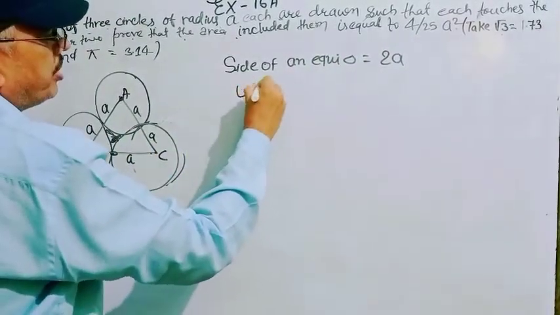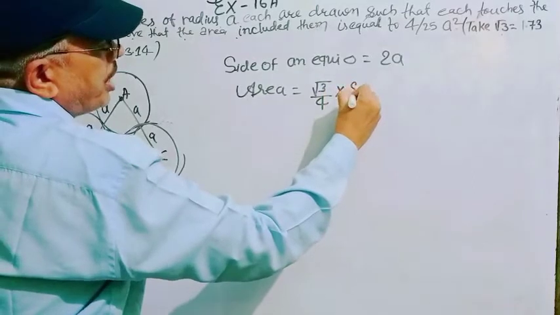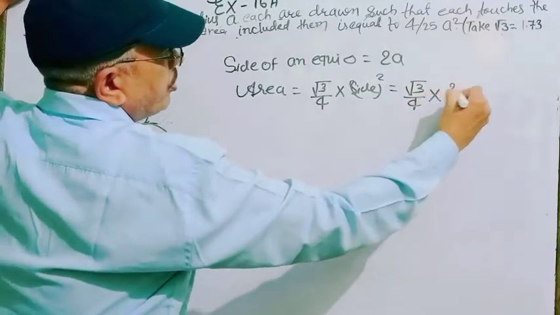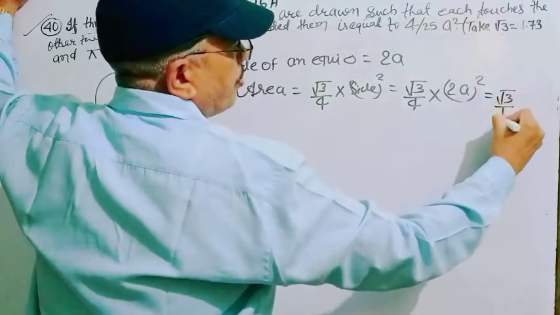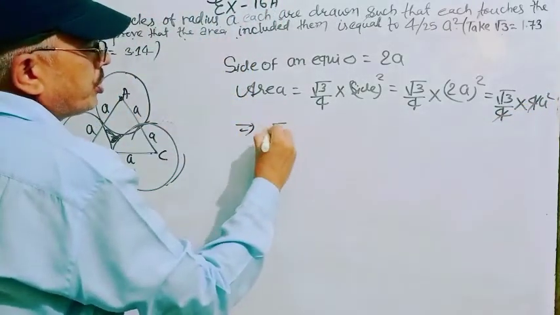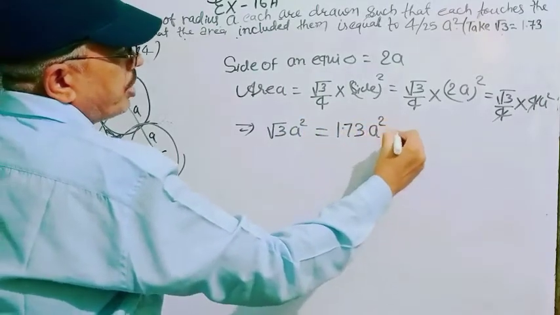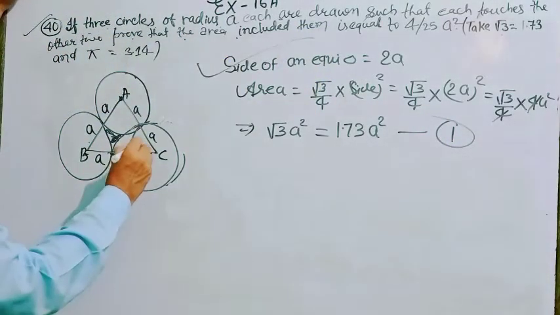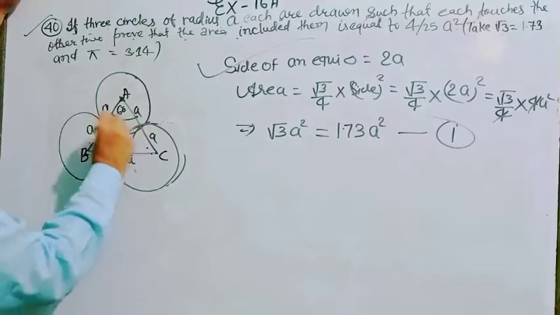So what is the area? Area is equal to root 3 by 4 into side square. So it is equal to root 3 by 4 into 2A square. Then it is equal to root 3 by 4 into 4A square. This 4 cancels. Then it is equal to root 3 A square. The value of root 3 is 1.73, so it is equal to 1.73 A square. It is the area of the equilateral triangle. Next, since it is an equilateral triangle, it is clear theta will be 60 degrees, because each angle of an equilateral triangle is 60 degrees.